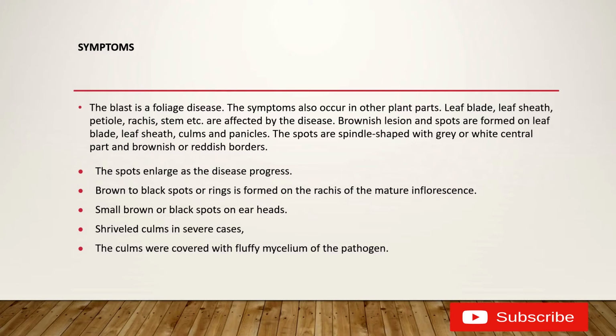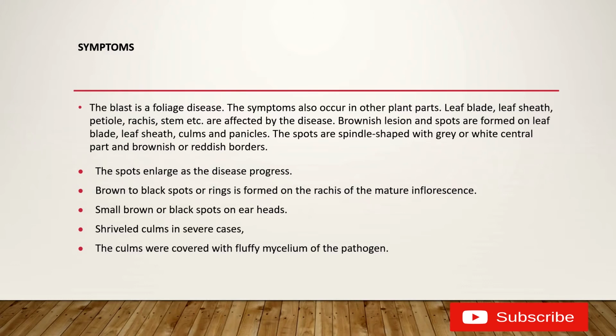So once the panicles are affected, it leads to loss of rice, because the flowers become the fruits, isn't it? Once the inflorescence is affected, that means the fruits are affected, that means the rice is affected.